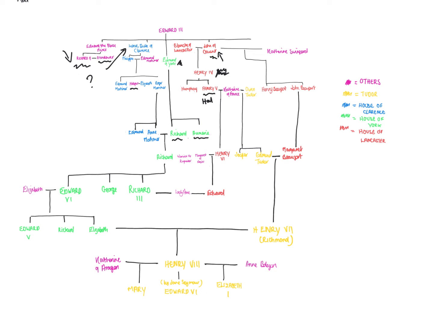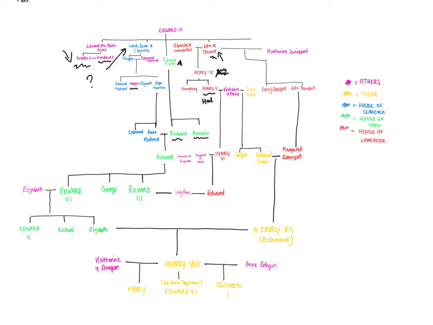So, looking at Henry V, he has even loftier aims and decides that he has a more legitimate claim to the throne of France than its current king. So he goes to France, defeats the French army at the Battle of Agincourt, famously, becomes king and marries the French king's daughter, Princess Catherine.